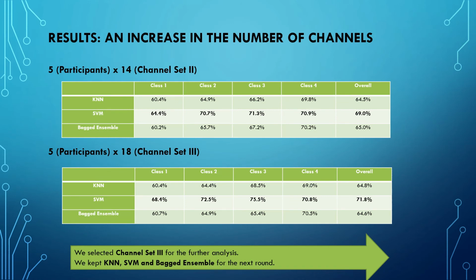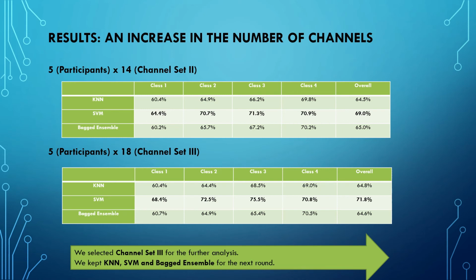After we got the expected feature combination, we start to increase the number of channels to see how much the performance would improve if we change the number of channels. That's why we change it up to 14 channels for set number 2 and 18 channels for set number 3, but they are still located in the prefrontal lobe and frontal lobe, which are associated with emotion. So we still keep the number of participants at 5, and we still keep the machine learning techniques.